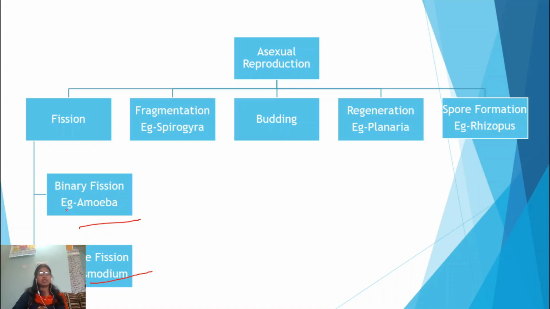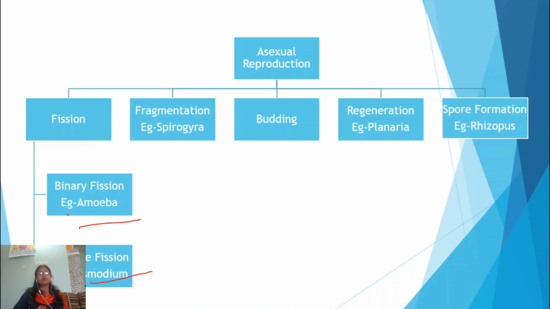That's why it is known as binary, because one parent is giving rise to only two individual daughters. Now multiple fission is the type of fission in which more than two individual offsprings arise at a time from the parent cell.